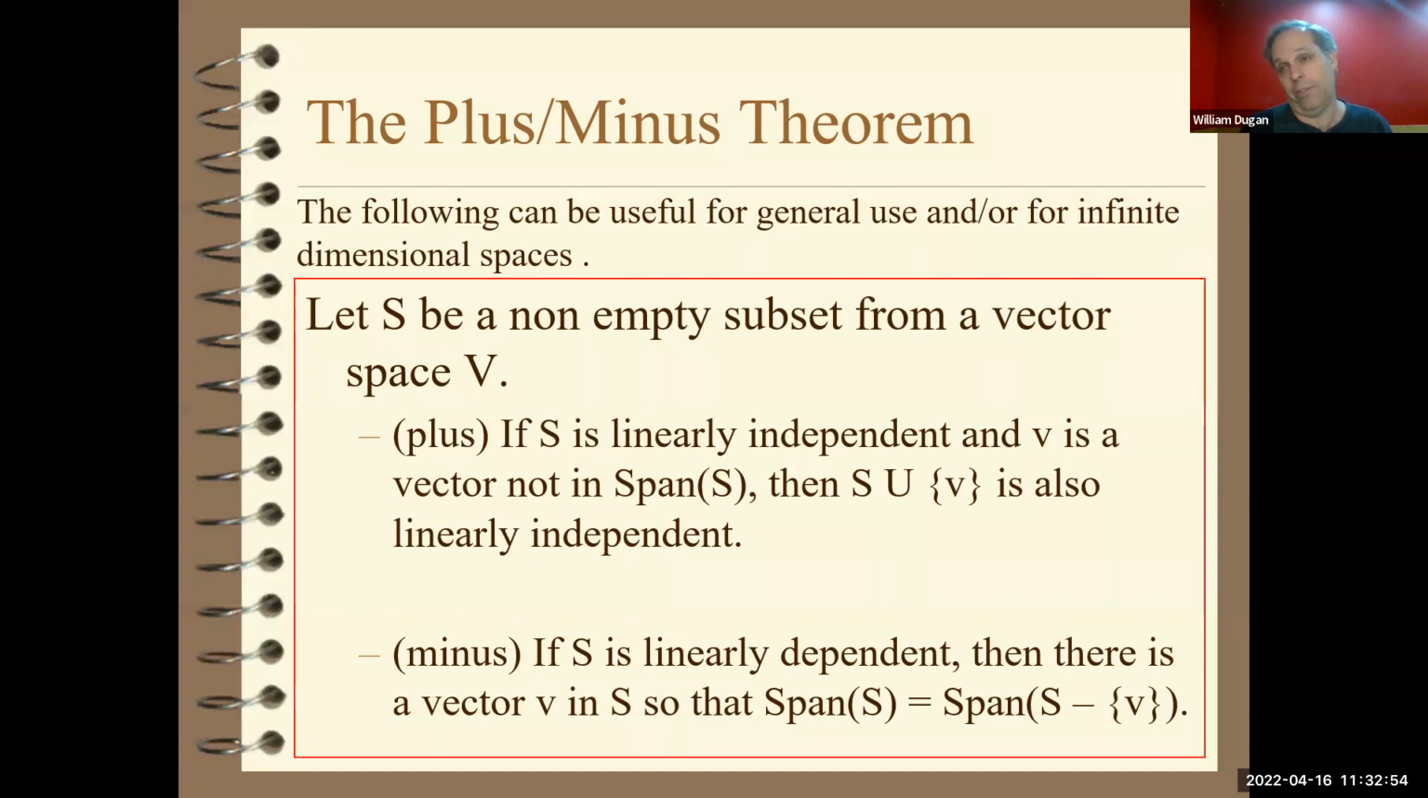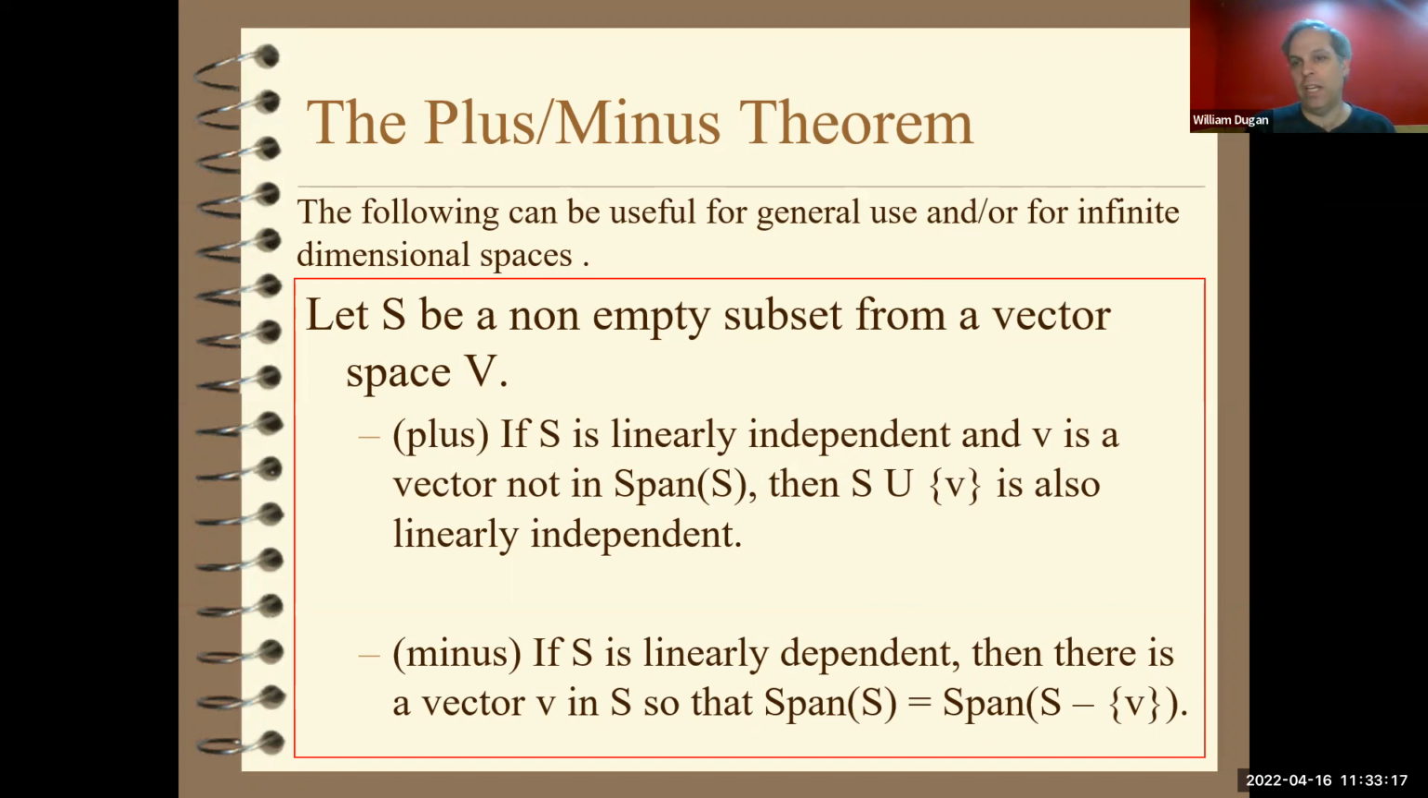And it goes like this, the plus version. If you have a bunch of vectors that are linearly independent, but yet don't span the space, so it's too small, there's another vector out there that's not in the span of these vectors. Take that vector, throw it into this finite set of vectors. The result will actually also still be linearly independent.